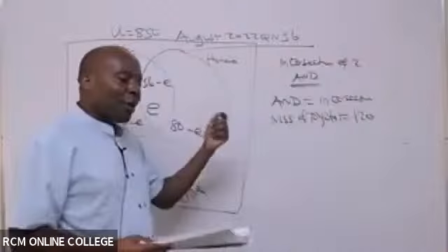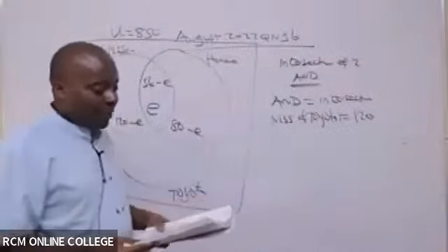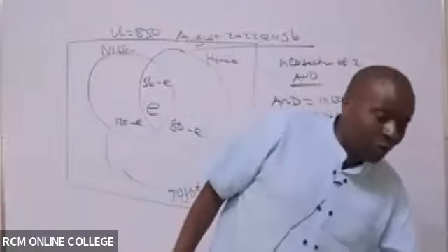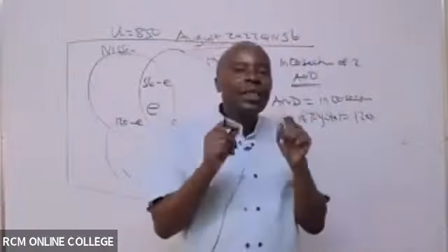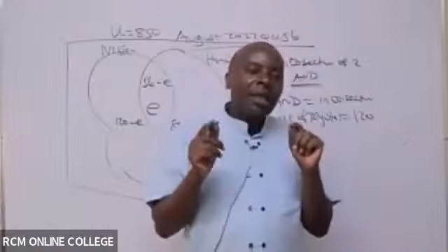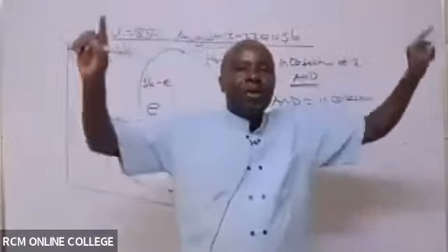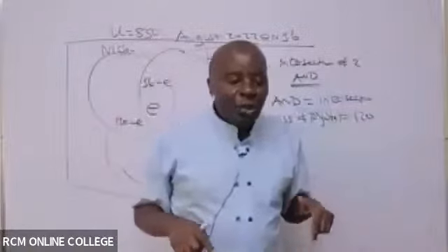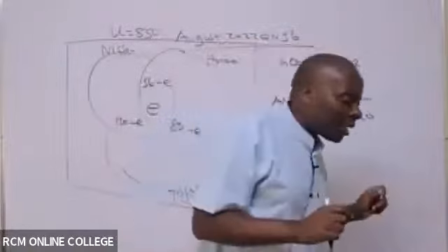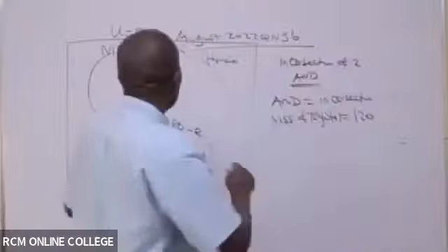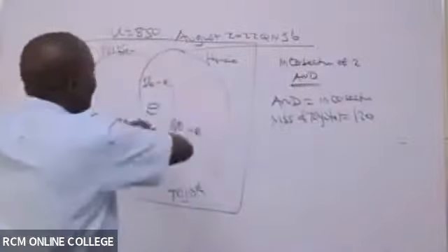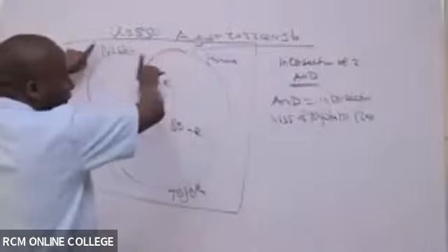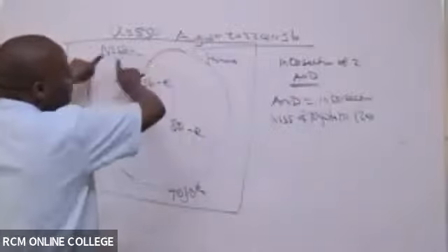Now let me go to that one corner. So I go there, and it says 316 residents owned Nissan vehicles. You see, they have not told you Nissan vehicles only. Anybody who is in the circle of Nissan will be counted. So when they tell us 316 owned Nissan vehicles, it must be the whole of this.